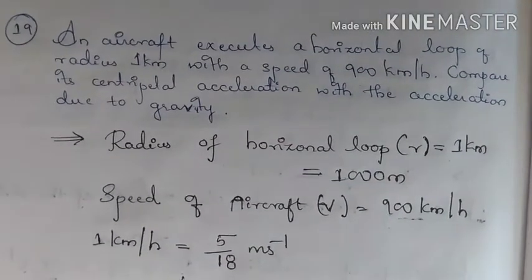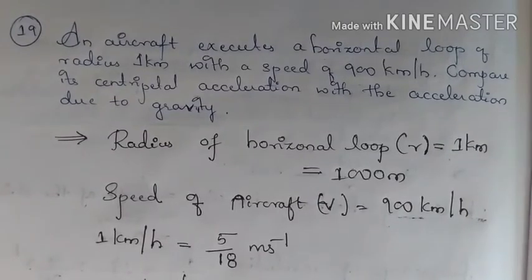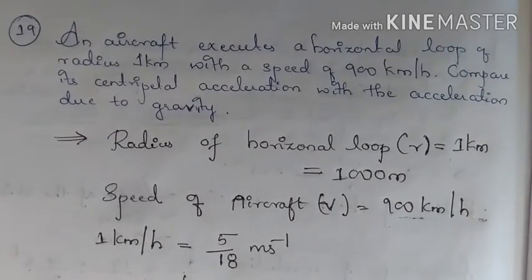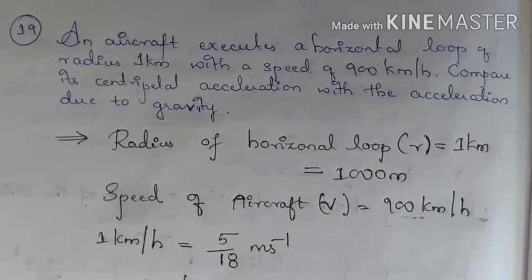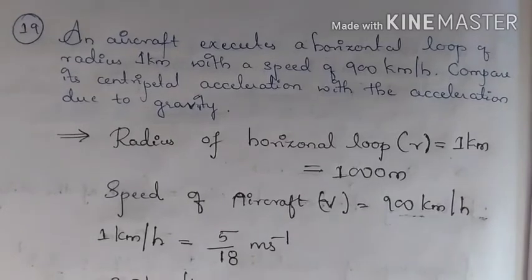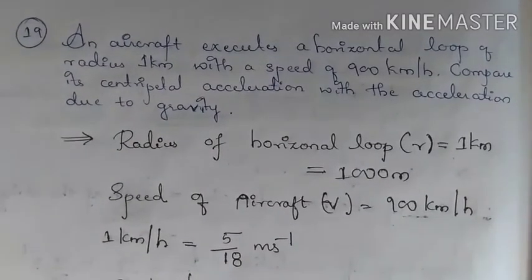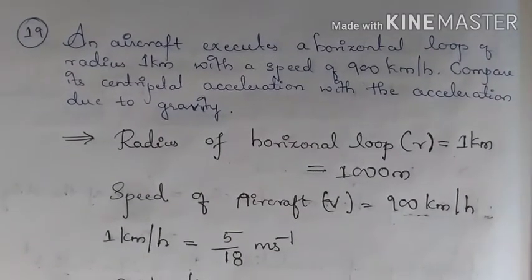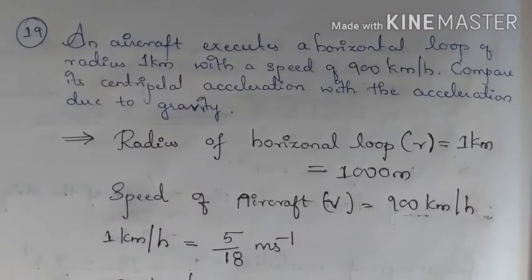So what we have done here: first we have taken the radius of the horizontal loop, and that is 1 kilometer, and we have converted kilometer to meter because we know acceleration due to gravity in meters per second square.